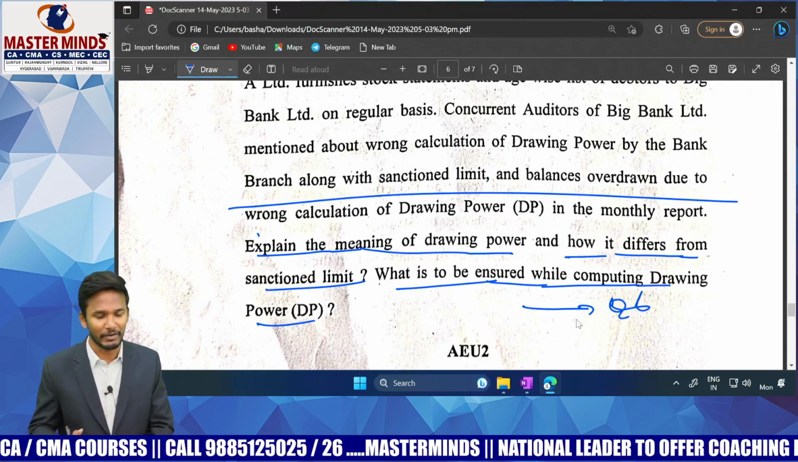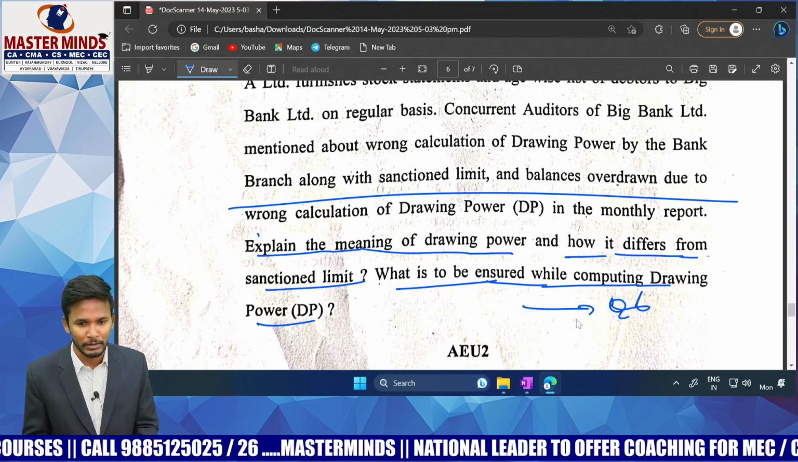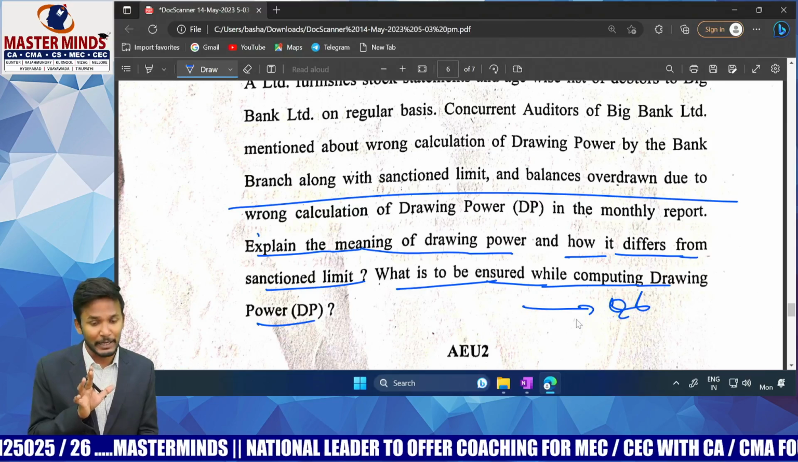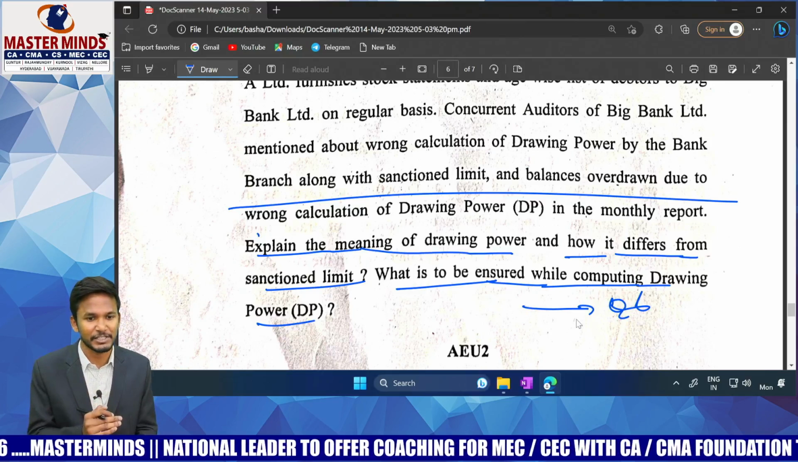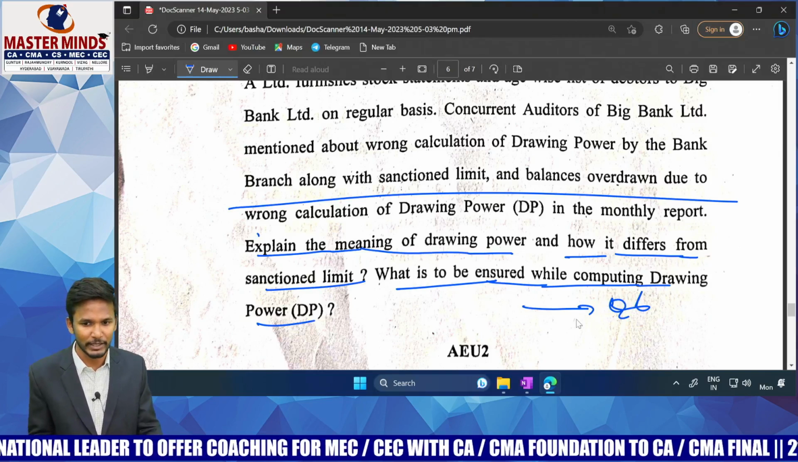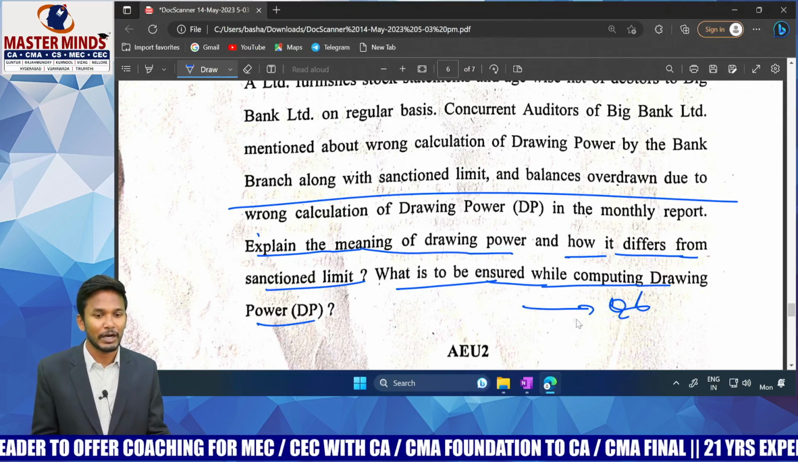How to compute drawing power? Based on your working capital requirements. At least how many months once, sir? Generally monthly once. But keeping the practical difficulty in mind, that monthly has been changed to quarterly once. So quarterly once, this kind of assessment should be done. Okay. Now, while computing, what should be kept in mind, sir?